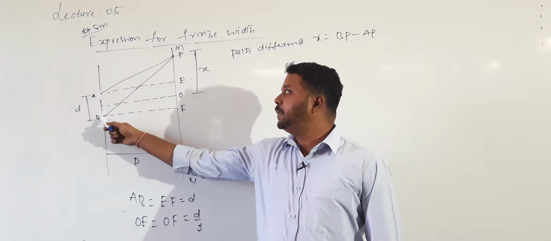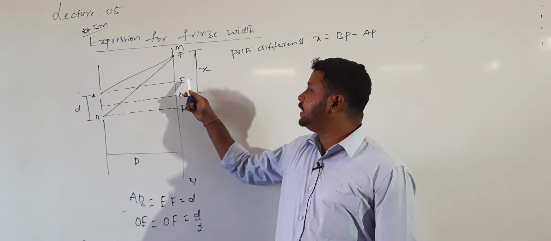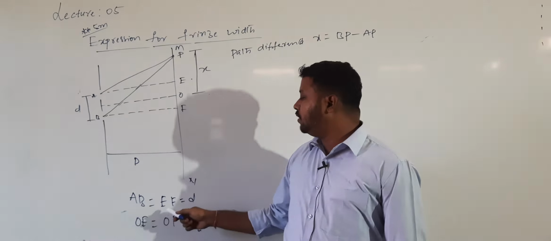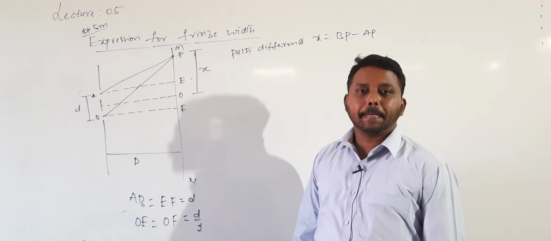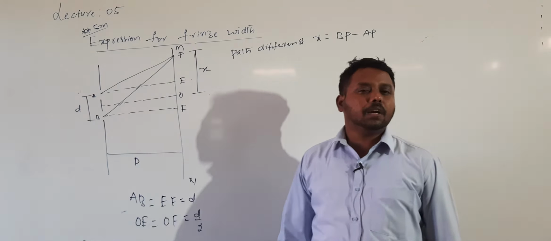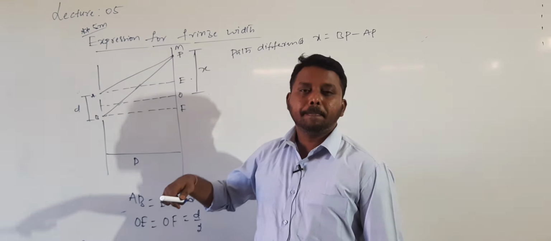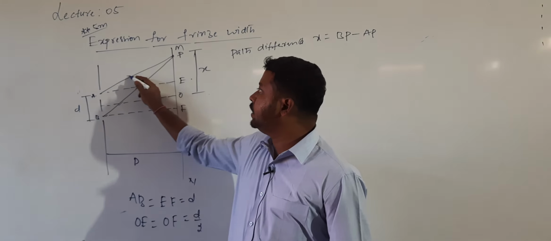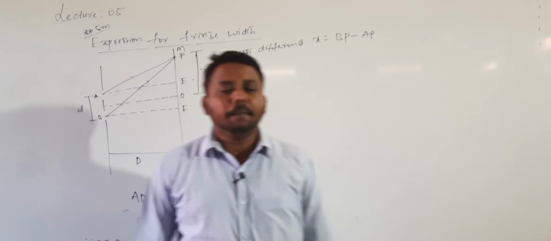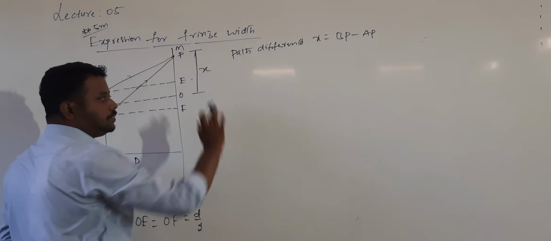Now draw two perpendiculars from A and B to the screen MN, which intersect the screen at E and F, such that EO is equal to OF, which is equal to d by 2. Now consider a point P. To get the interference pattern at point P, light should travel from A and B to reach P. At this P, there will be a path difference between the light coming from A and B.